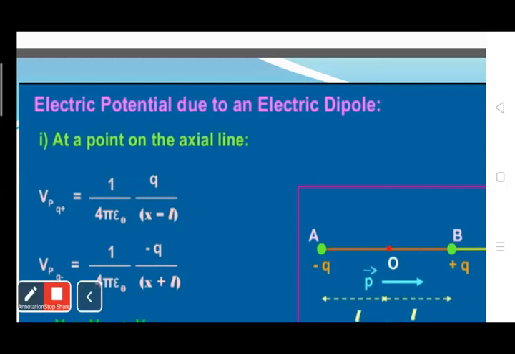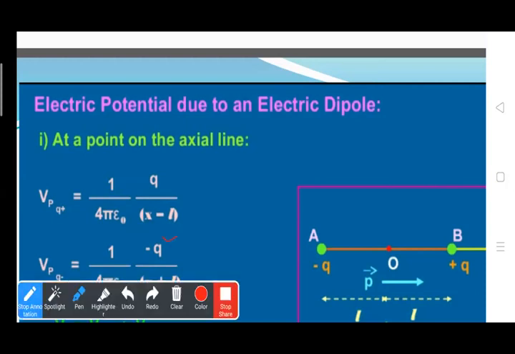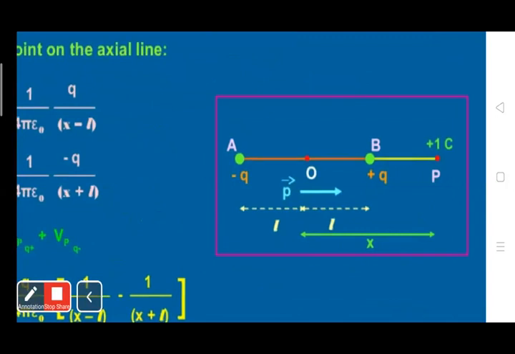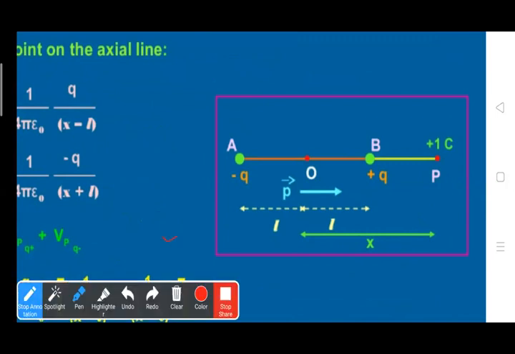So in the figure, AB is the dipole. Minus Q charge is at point A and plus Q charge is at point B, and the distance between them is 2L.